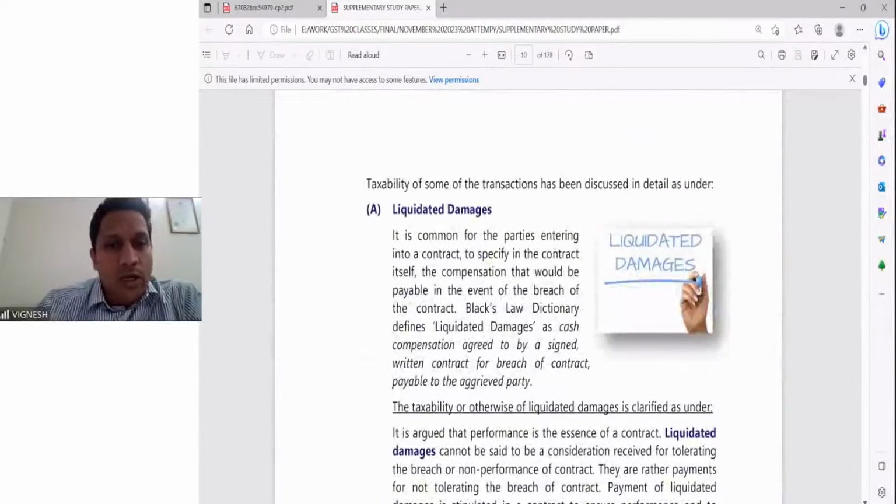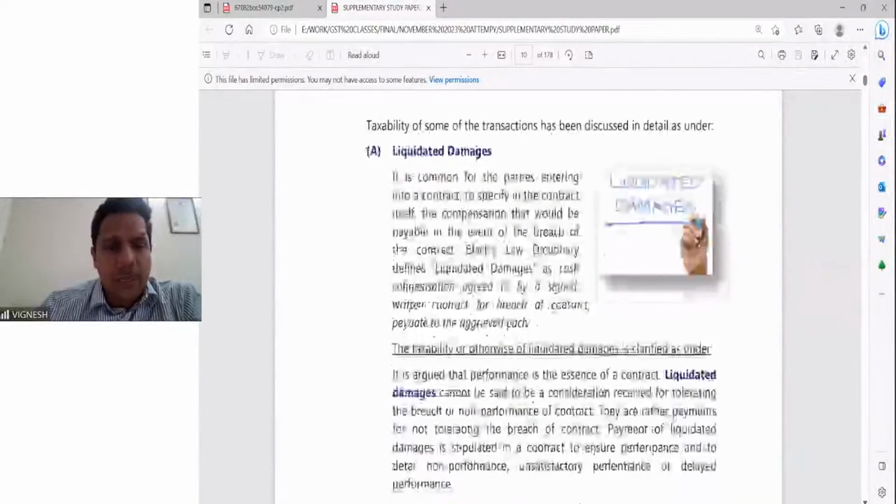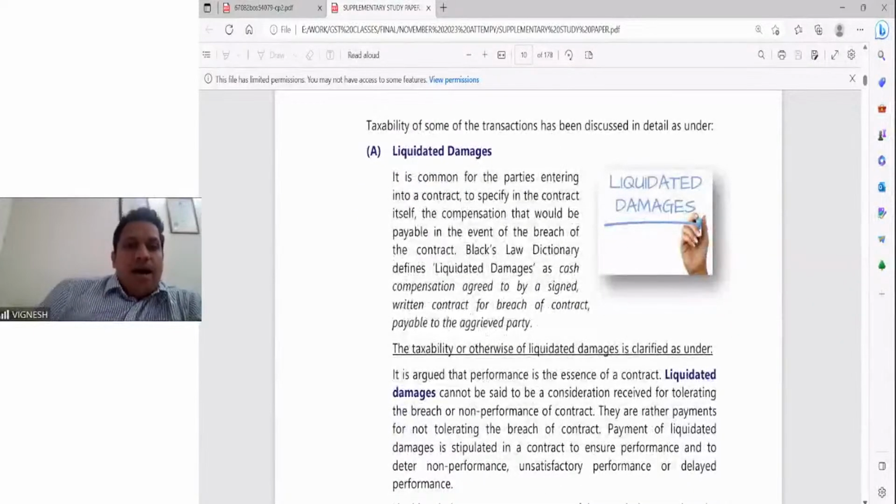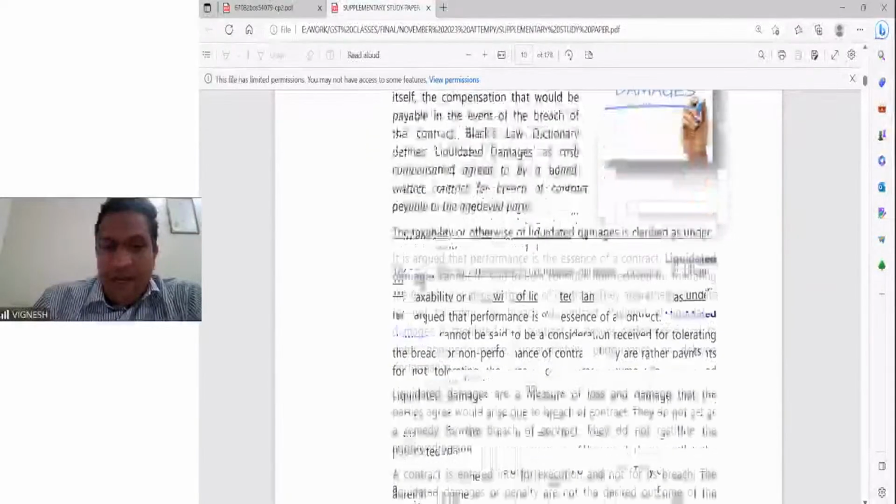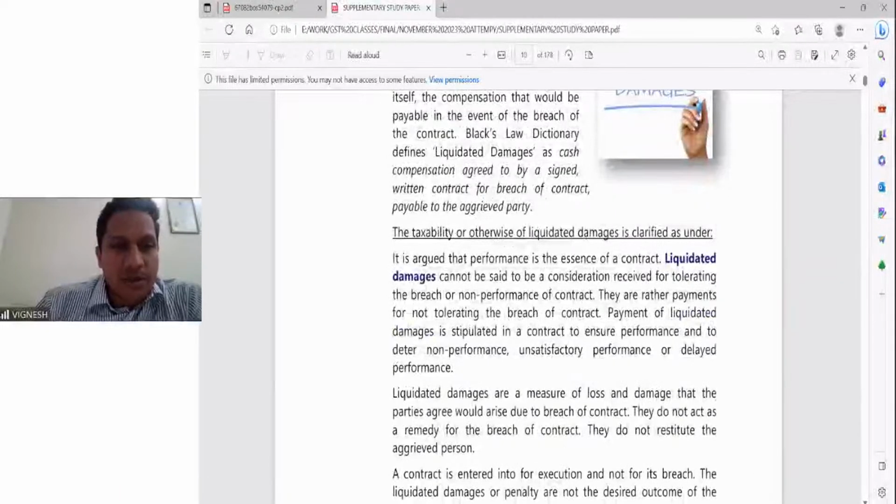So we are now going to discuss the taxability of liquidated damages first. What does it say? Any party entering into a contract will specify that in case there is a breach, some damages will have to be paid. So, clarification. This is most important from your examination point of view.